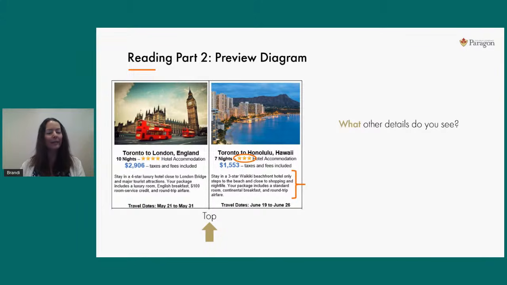And as we skim read over the details on the screen, it just tells us what's included in the package. So I can pull out some important words here about the food, about the airfare, and things like that. So I don't have to commit these to memory. I just have to understand what type of information I'm looking at.